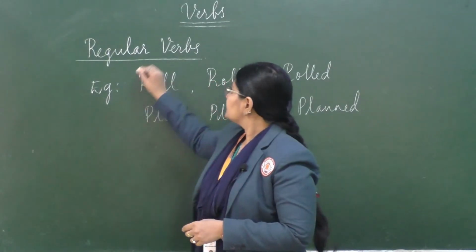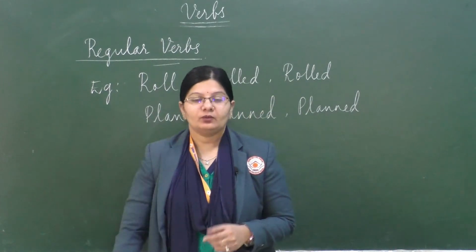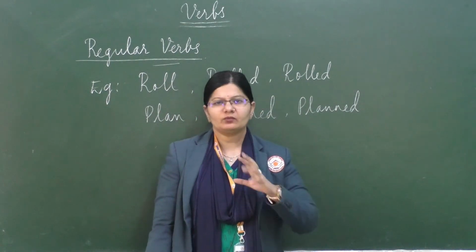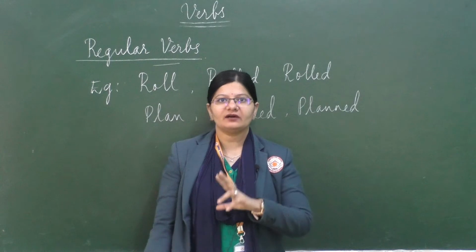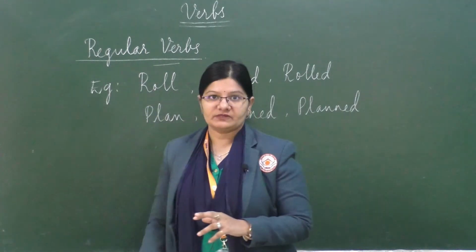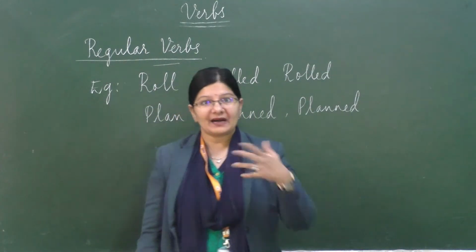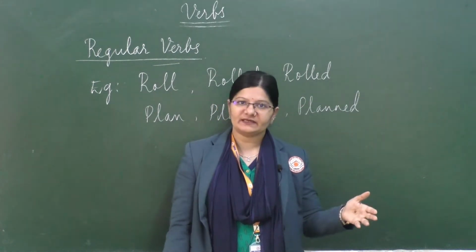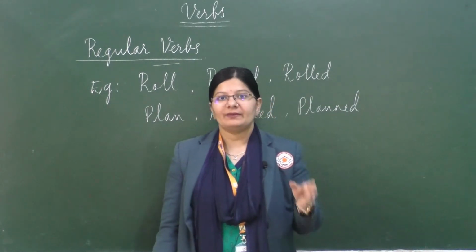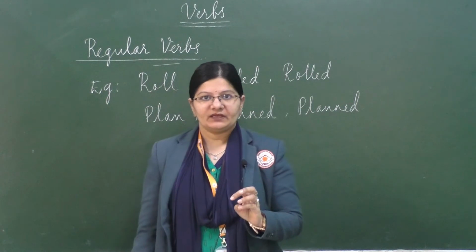So, the next one is the regular verb. Now, what happens in a regular verb? Most of the verbs in English are regular verbs. They form their past tense and past participle forms by adding D or ED.